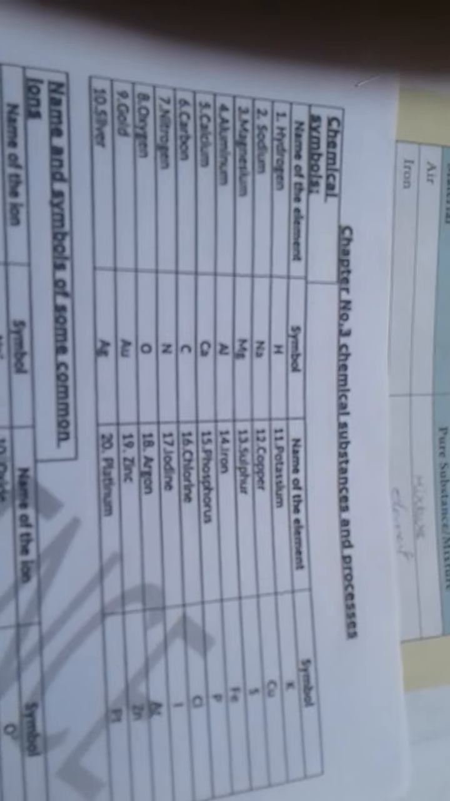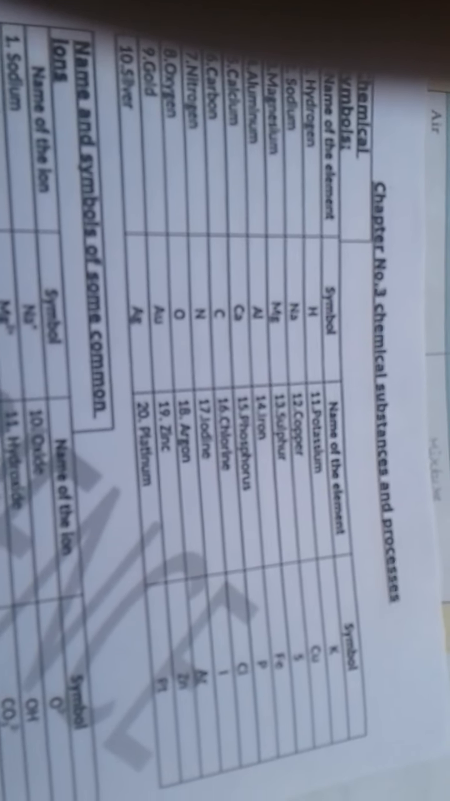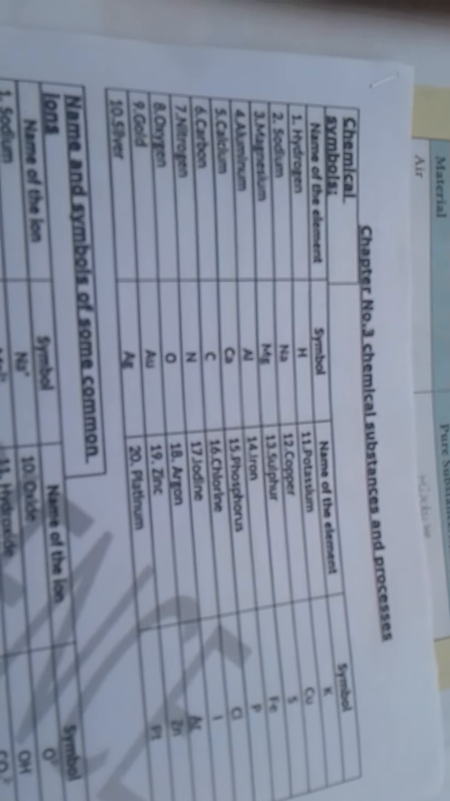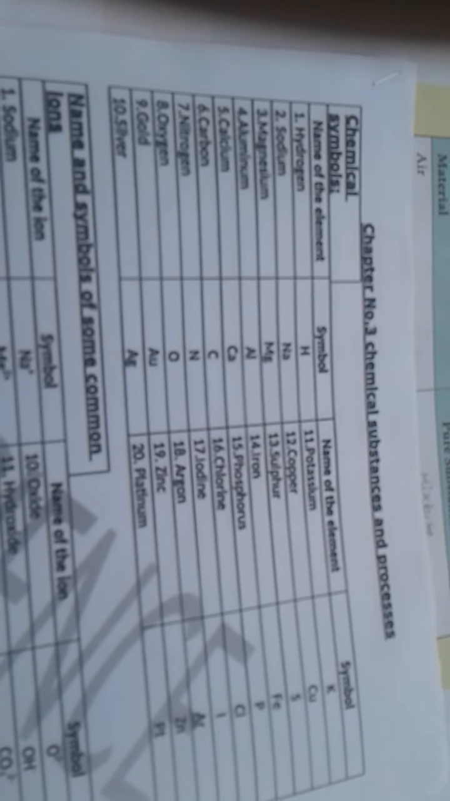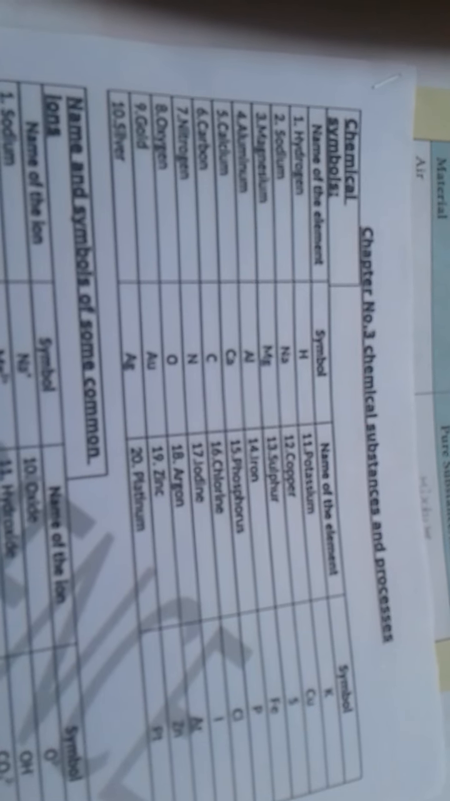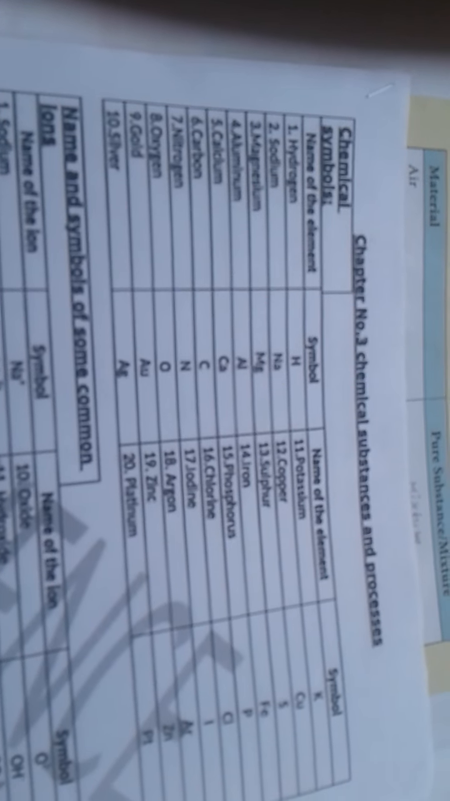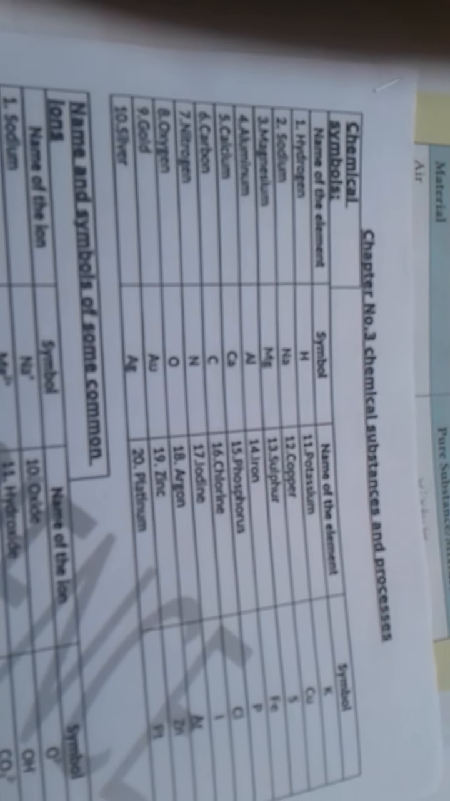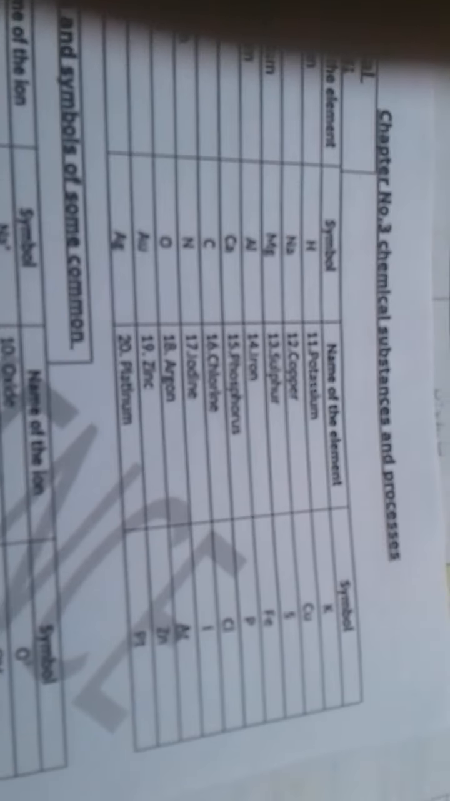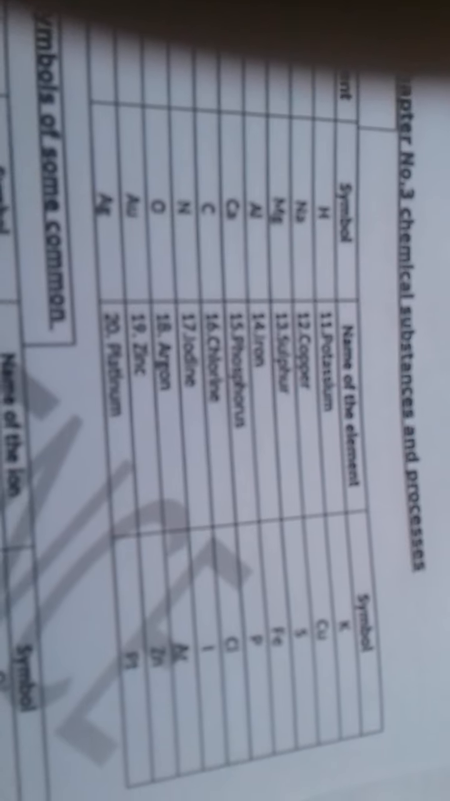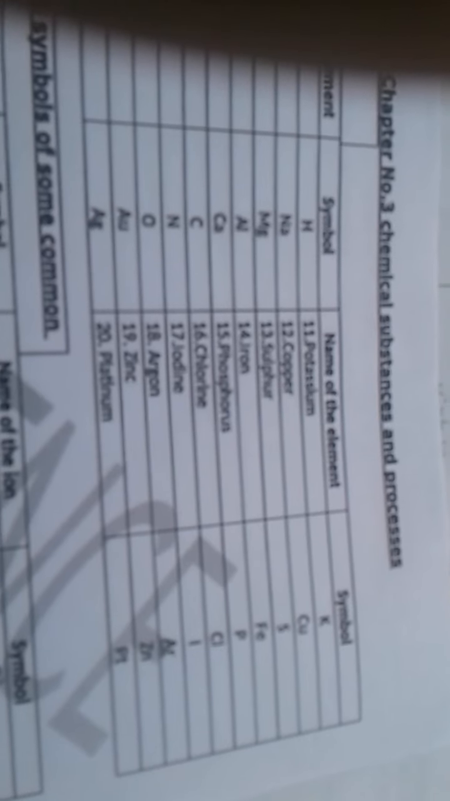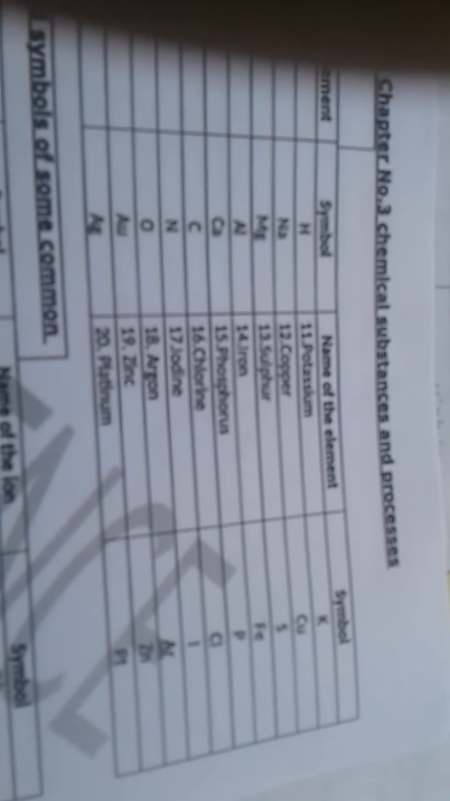And the next one, we are going to start chemical symbols. In the chemical symbols given, you have to use these chemical symbols 1 to 20, not from the book. Just like the first one, hydrogen symbol is H. Next, sodium Na, magnesium Mg, aluminium Al, calcium Ca, carbon C, nitrogen N, oxygen O, gold Au, silver Ag, potassium K, copper Cu, sulfur S, iron Fe, phosphorus P, chlorine Cl, iodine I, argon Ag, zinc Zn, platinum Pt.